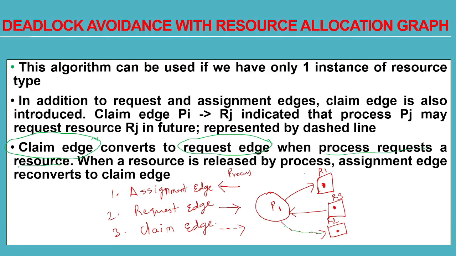When the resource is released by a process, now P1 is done with the R3. Okay, so it is released by the P1 process, this R3 resource. So this assignment edge will get converted to a claim edge. In future, again process P1 might need R3, so it will be converted to a claim edge. Like this, the deadlock avoidance algorithm is used with the resource allocation graph.